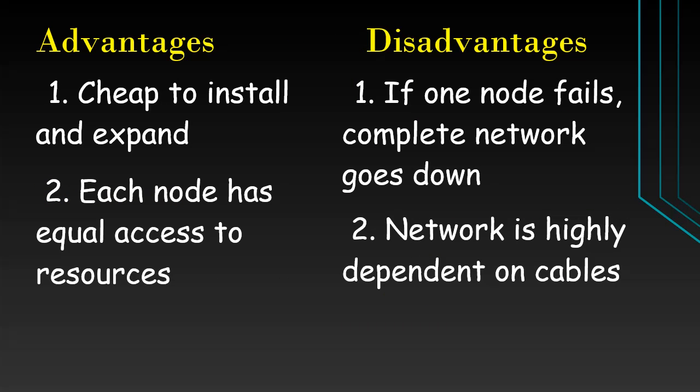Advantages and disadvantages of ring topology. Advantages: cheapest to install and expand. Each node has equal access to the resources. Disadvantages: if a node fails, the complete network goes down. The network is highly dependent on the cables.